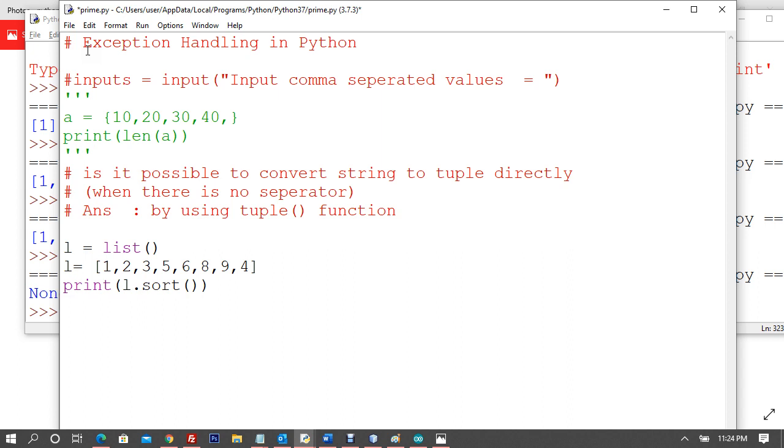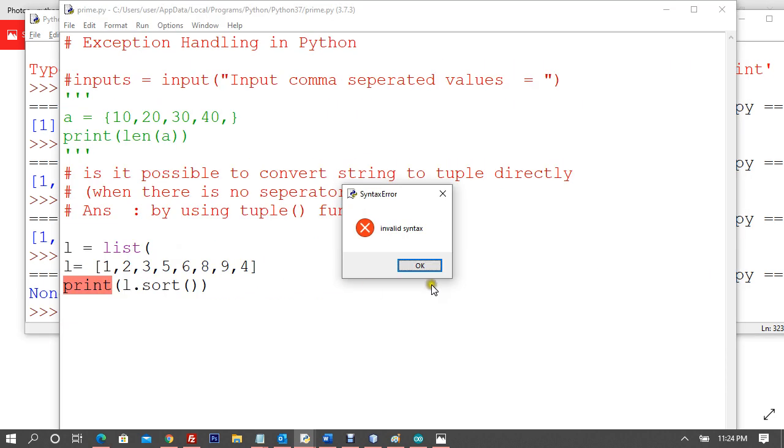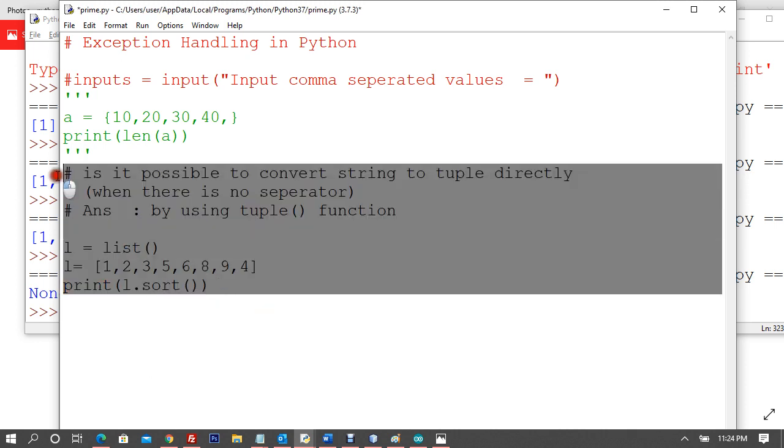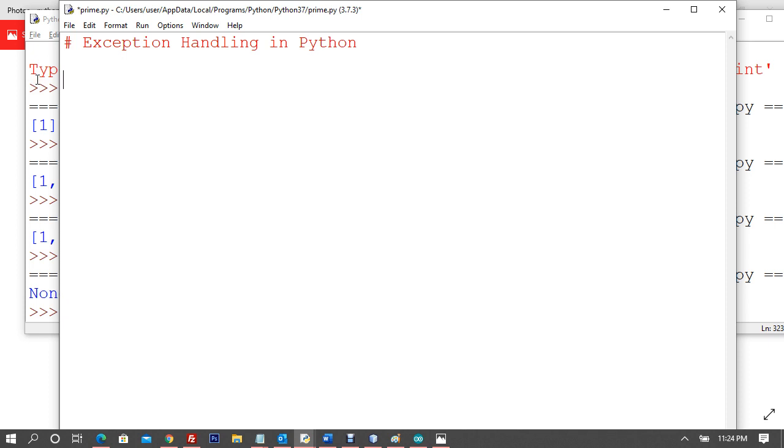So an error is not going to come at runtime. An error comes without even running the program. For example, if I don't close it down and I run the program, this is an error, an invalid syntax error, right? So I will not be able to execute. But there are a few things which may generate an exception. For example, I'll give you an example of an exception.